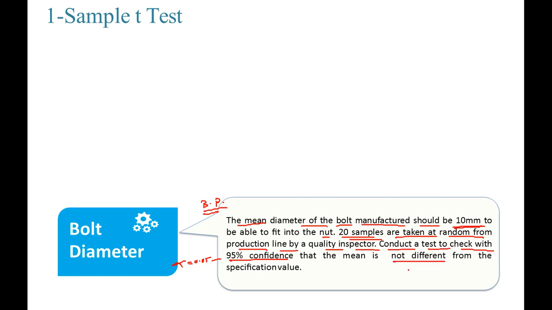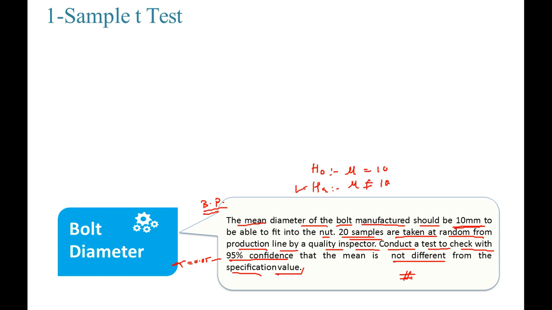So here they are asking to check only whether it is not different from the specific value. Which means my null hypothesis will be mean equal to 10 and alternate hypothesis not equal to 10.